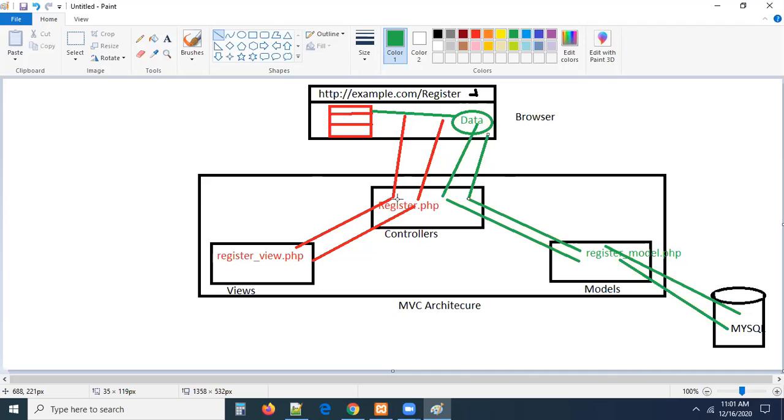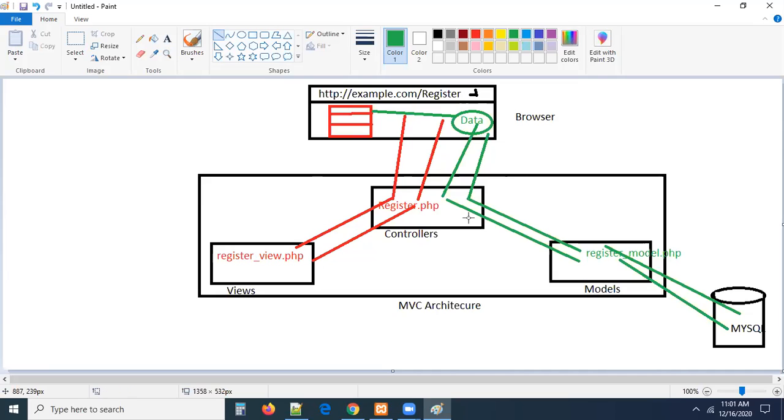See, each and every request and response, whatever you want to do, should first come to the controller. That may be an insertion, that may be a success message. First the controller will decide what to do and how to do it, and everything will be handled by the controller. This is exactly what MVC is, guys, right?